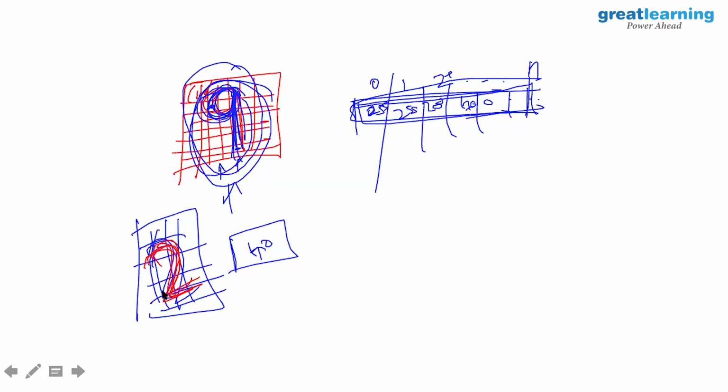But I have not told it what 2 is. So when I give it a 2, it will try to put the 2 to the nearest one. If I don't have 2 as a centroid, it will try to put it to the closest object it can find. K-means essentially works on a centroid algorithm approach, so it will put 2 to the closest centroid it can find. There will be misclassifications in that context.